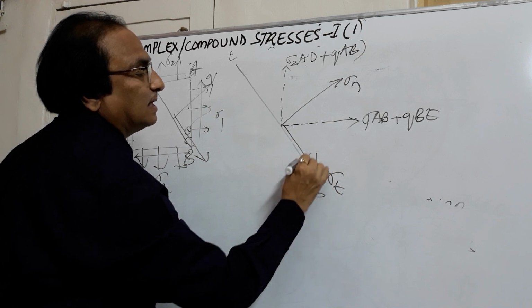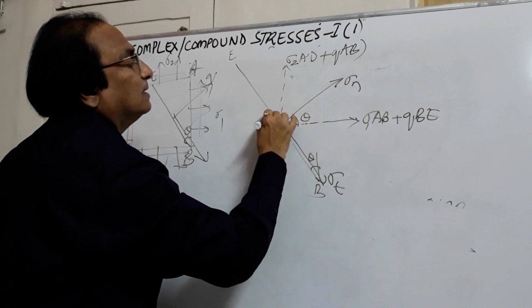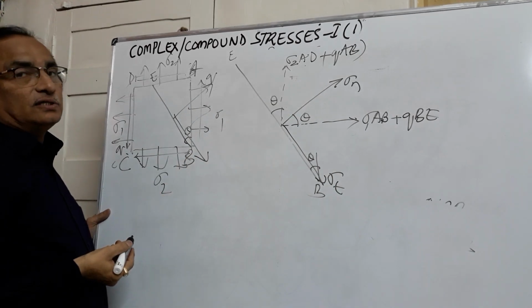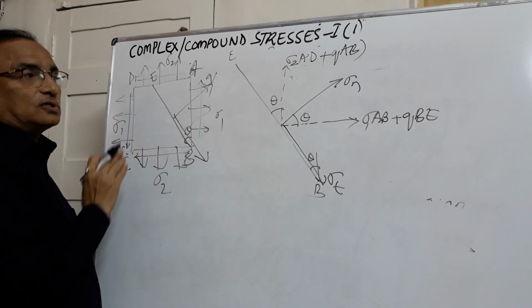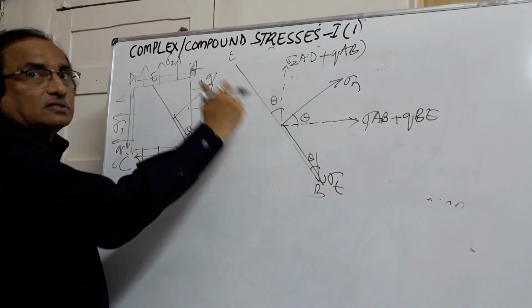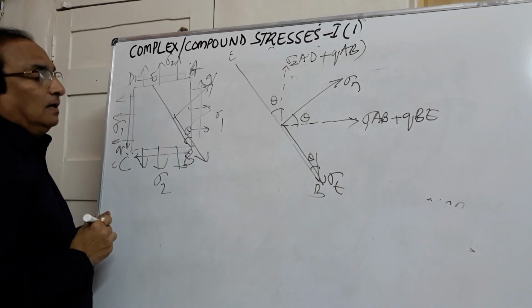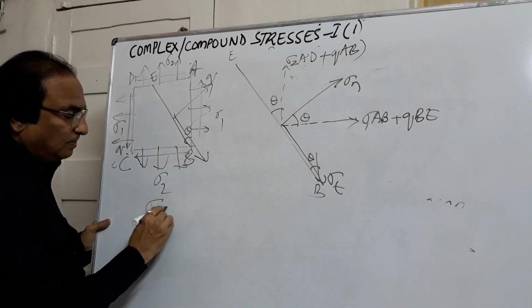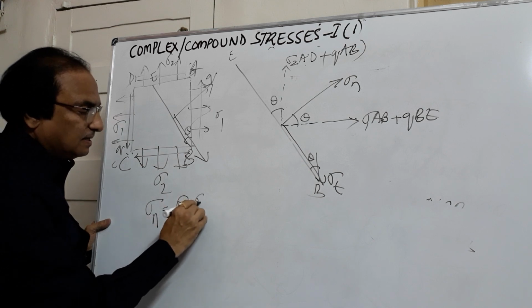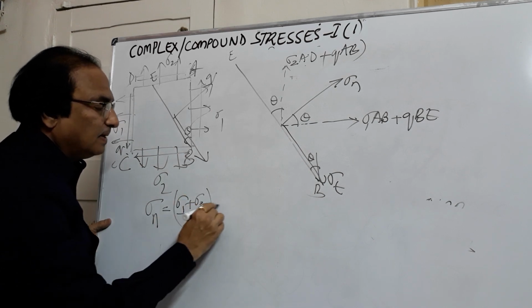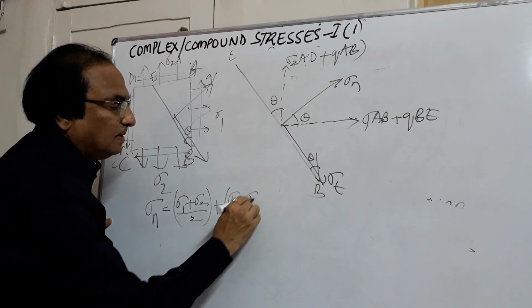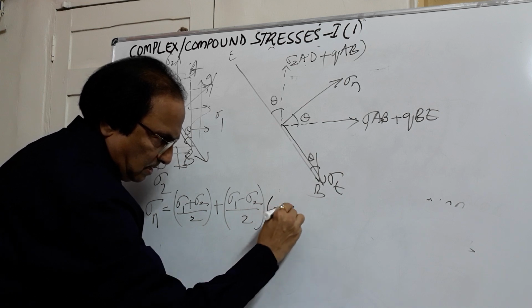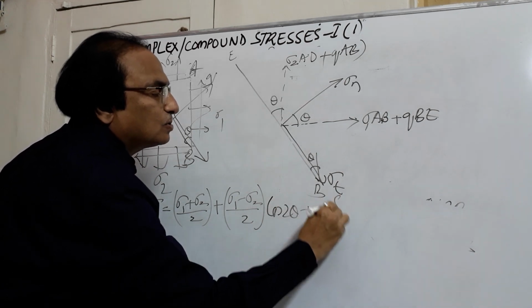If this angle is theta, so this angle will be theta, this angle will be theta. Now to find out normal stress and tangential stress, you will have to resolve all the forces perpendicular to the plane for normal stress, parallel to the plane for the tangential stress. If you simplify and find out, the formula that you will get is (sigma 1 plus sigma 2) by 2 plus (sigma 1 minus sigma 2) by 2 into cos 2 theta plus Q sin 2 theta.